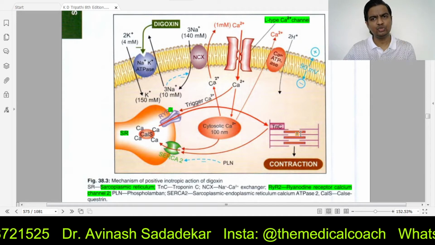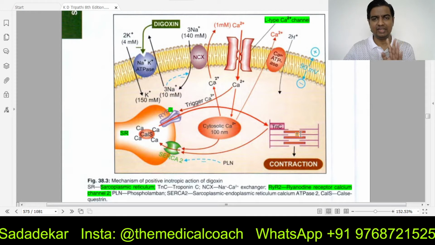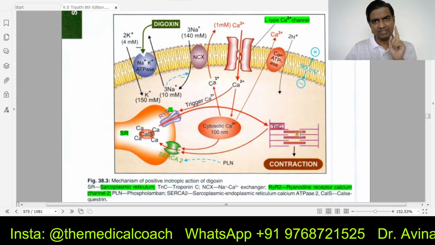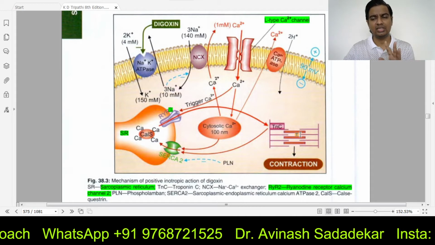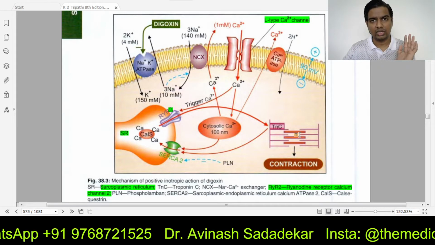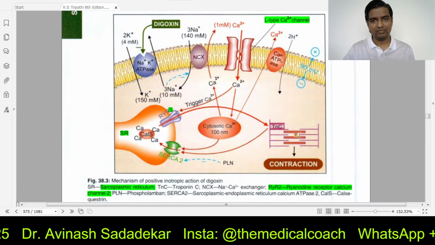Now when the heart wants to relax, this calcium has to go back from where it came from. If calcium will be there inside the cardiac muscle, the heart will remain contracted. You want the calcium to get out, get back to where it came from. So what will happen?